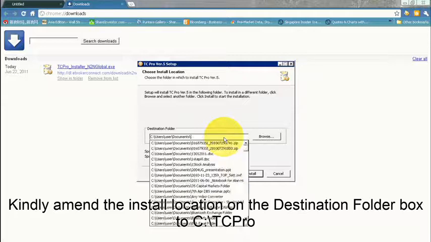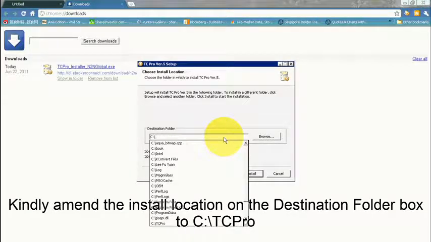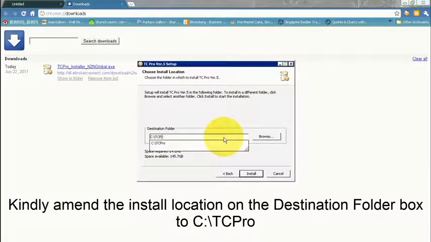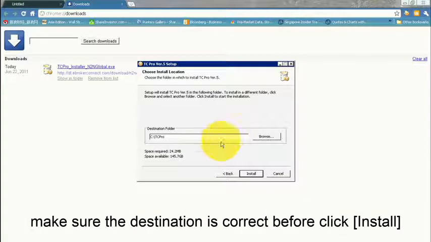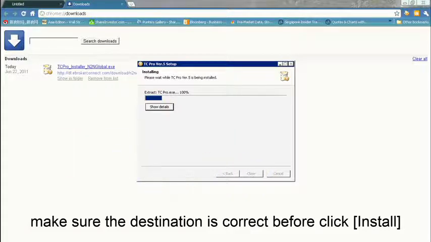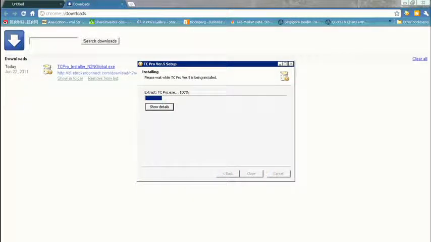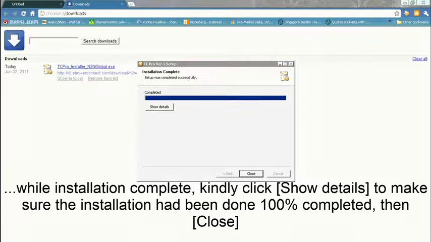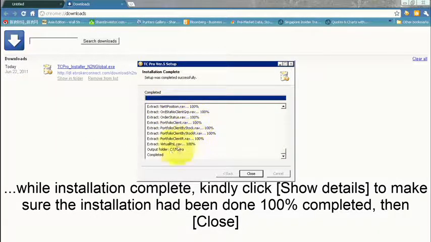Kindly amend the install location in the destination folder box to C drive TCPro. Make sure the destination is correct before clicking Install. When the installation completes, kindly click Show Details to make sure the installation is 100% complete. Then close.